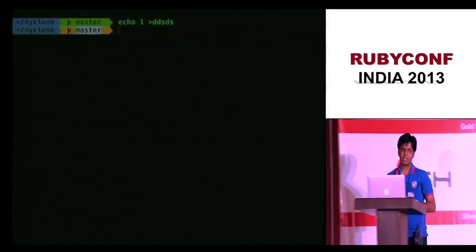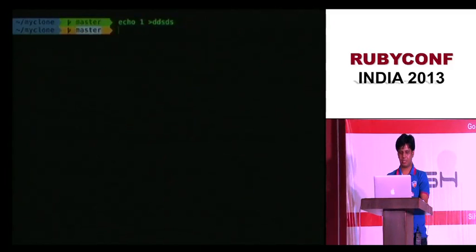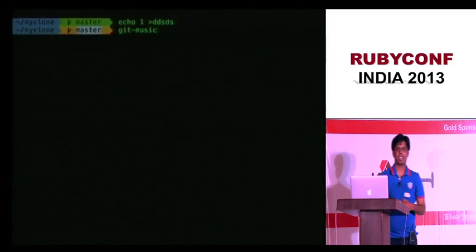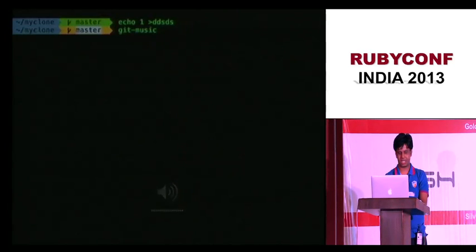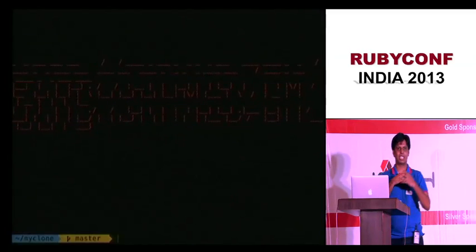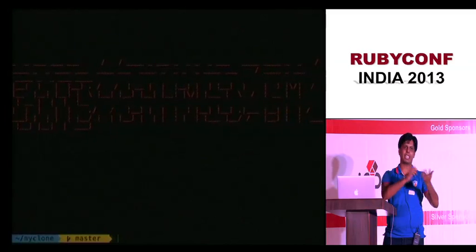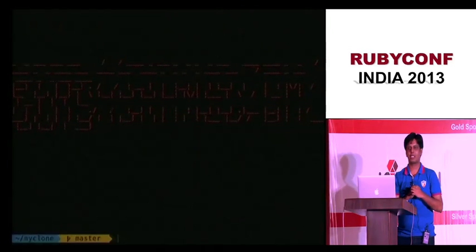Okay, all right. So Git is very cool in the sense that if you name any file git-music, then if you specify git space music, it will run that command. I don't have a sound right now, but it does the same thing. In fact, if you have in your path a shell file or a script, git-something, Git will run it like git space something, and it will appear as a git subcommand. So that's why Git is quite cool.